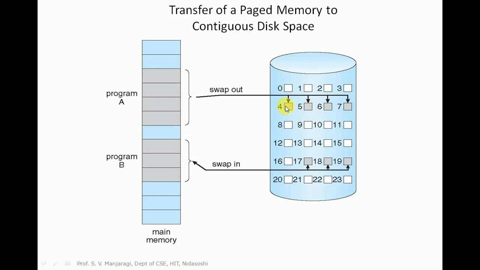For example, pages 4, 5, 6, 7 are swapped out from the main memory to disk, and at the same time pages 17, 18, 19 related to program B have been swapped in to the main memory for execution. So there will be swapping out and swapping in in the case of virtual memory, and the time required to perform swap out and swap in will be overhead, but it will be smaller.